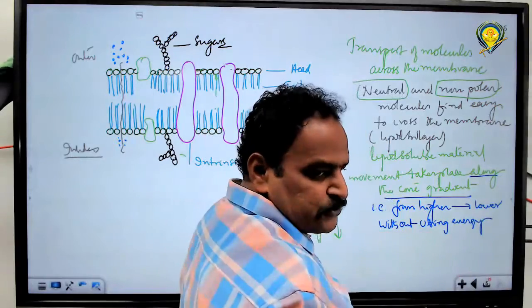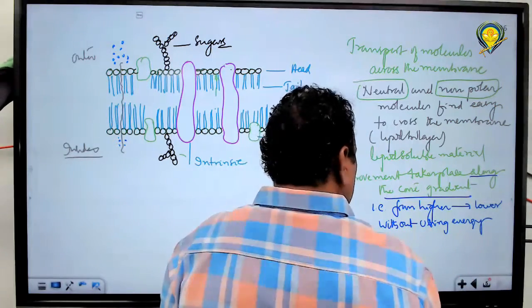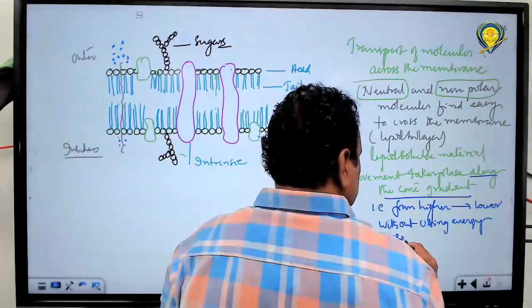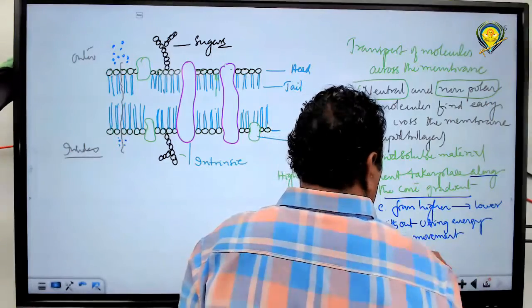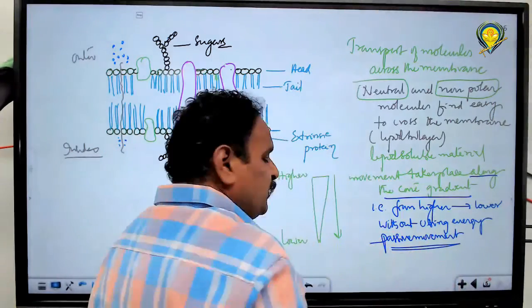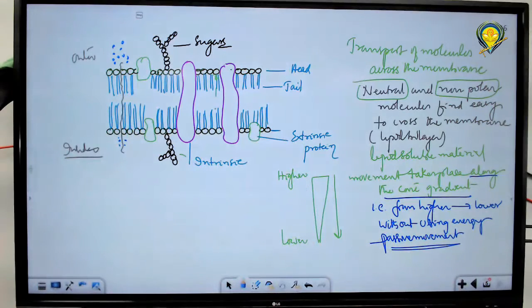Without using energy, such movement is called passive movement, or passive transport. What transport is it? Passive transport. What do you mean by passive? Not using energy.